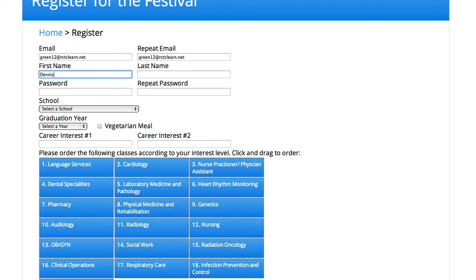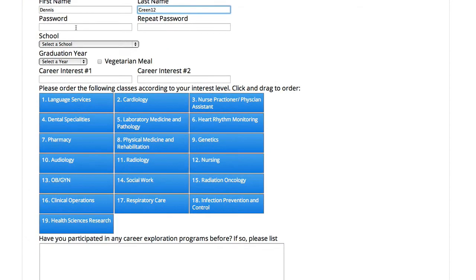I'll put in Dennis, and my last name, Green 12. And I've got a password, a super secret password, and a super secret password confirmation.